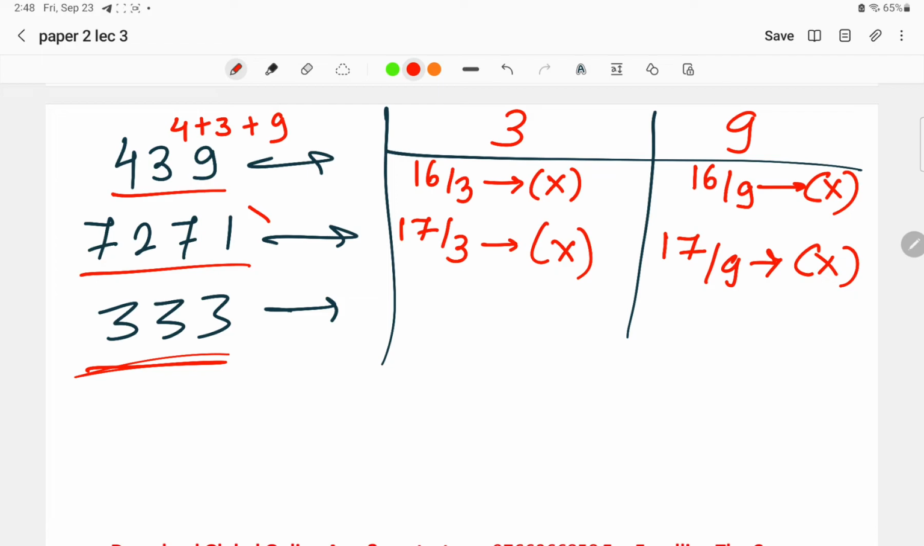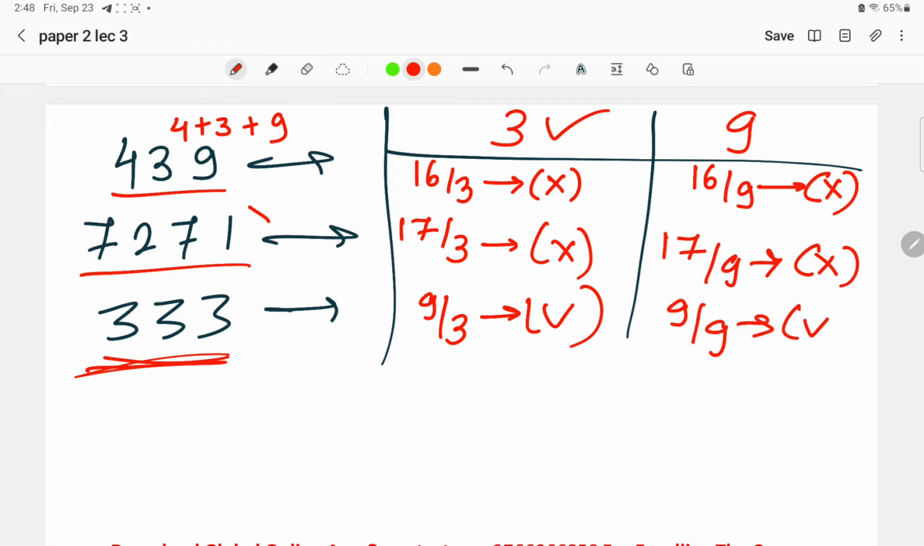Okay, 3 3 3. What is 3 plus 3 plus 3? 9. So is 9 divisible by 3? Yes, it is. So this number will be divisible by 3. Now try to find out 9 divided by 9. This is also divisible. So this number is again divisible by 9. In this way we have to find out.